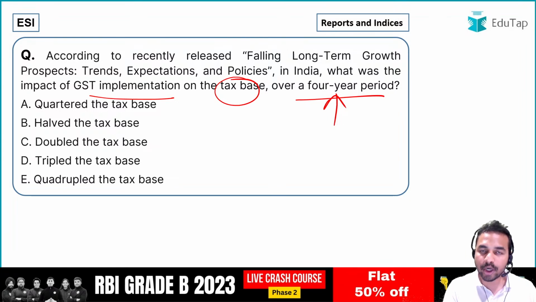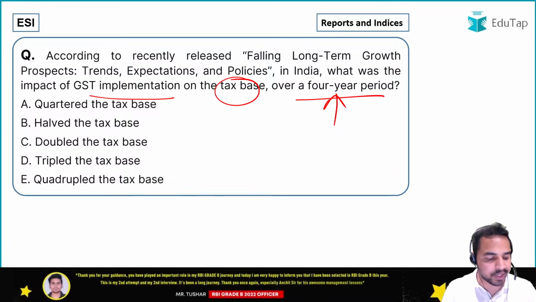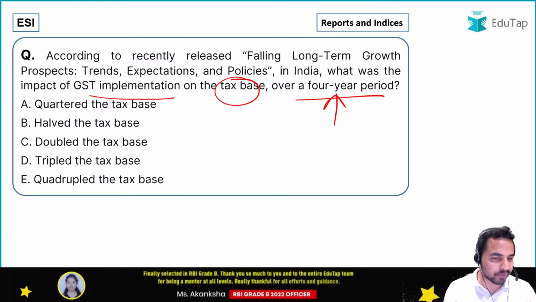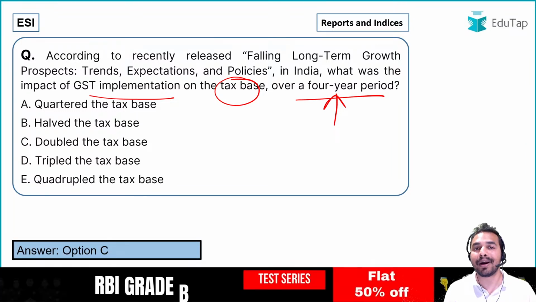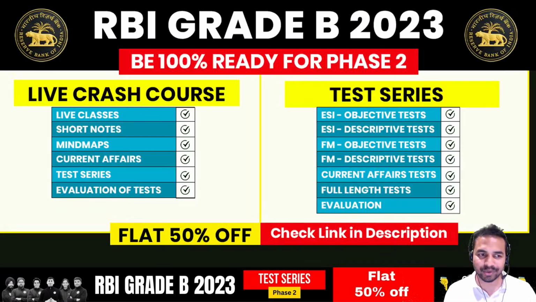So वो quarter हुआ tax base, या half हुआ, double हुआ, triple हुआ, quadruple हुआ? What is the right answer? Quickly tell me in the comment section, guys. I want all of you to tell me the right answers in the comment section. So when I talk about the impact of the GST implementation on the tax base, it basically got doubled in the 4-year period, and that is the right answer to this question.